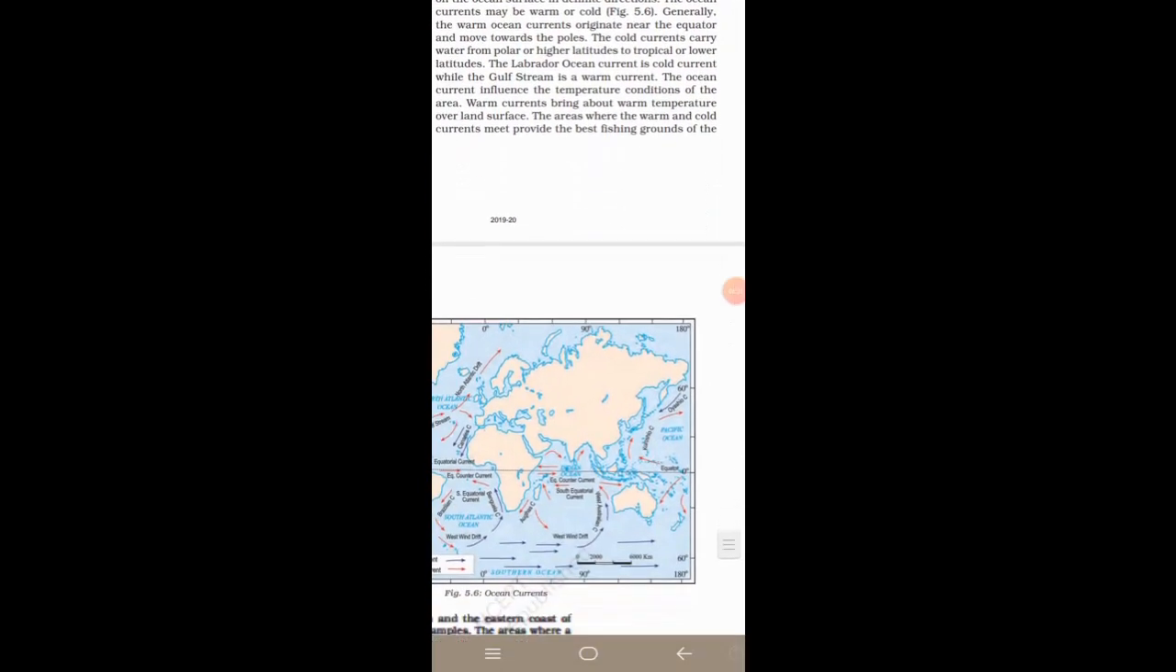The cold currents carry water from polar or higher latitudes to tropical or lower latitudes. The Labrador Ocean current is a cold current, while the Gulf Stream is a warm current. The ocean current influences the temperature conditions of the area. Warm currents bring about warm temperature over land surface. The areas where the warm and cold currents meet provide the best fishing grounds of the world.